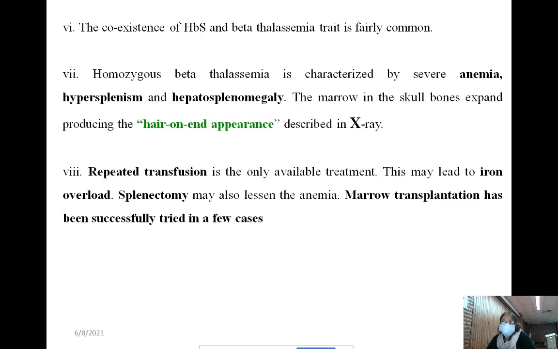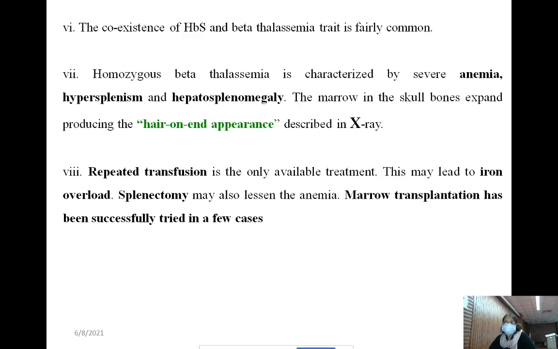Inside the spleen there will be increased cellular multiplication, and severe anemia. The marrow of the skull bones expands, producing the hair-on-end appearance described in the X-ray.